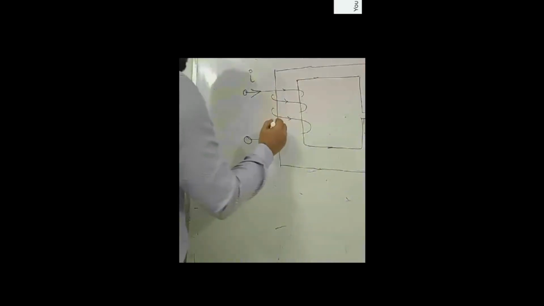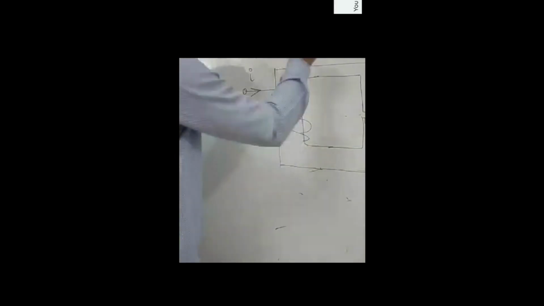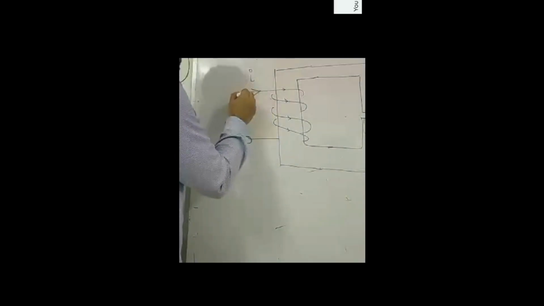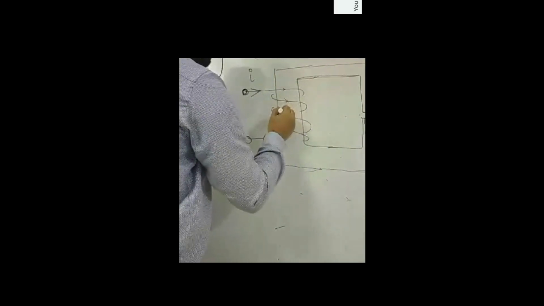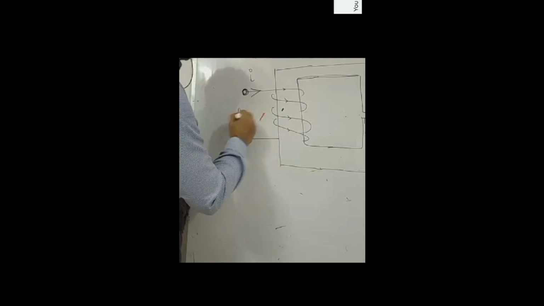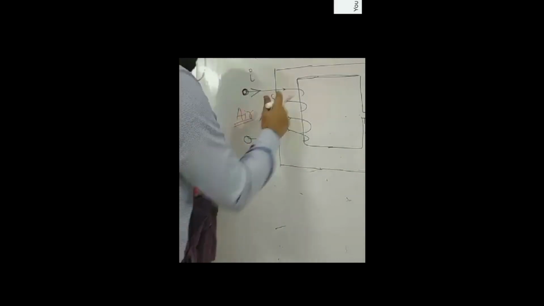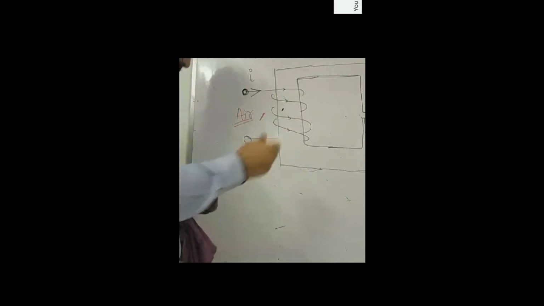Now it will behave as a source of magnetic field, so flux lines will originate, and it will try to flow in the neighboring space. Now the neighboring space surrounding this coil is this core. Okay? This core is the first neighboring space, and the second neighboring space is this air.